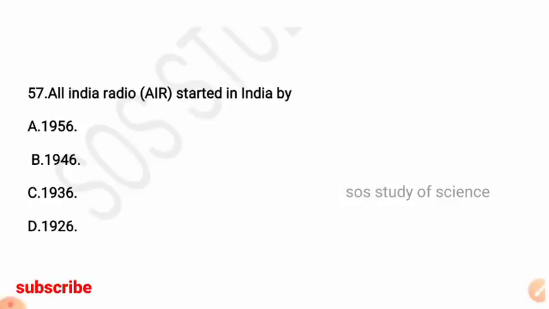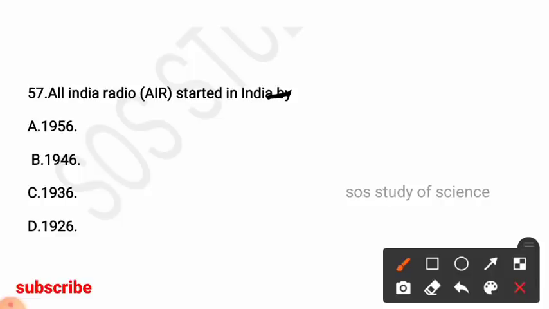Next, All India Radio, AIR, started in India in the year: 1956, 1946, 1936 and 1926. So here the right answer is the year 1936, in Delhi. Okay, AIR, that means All India Radio, started.